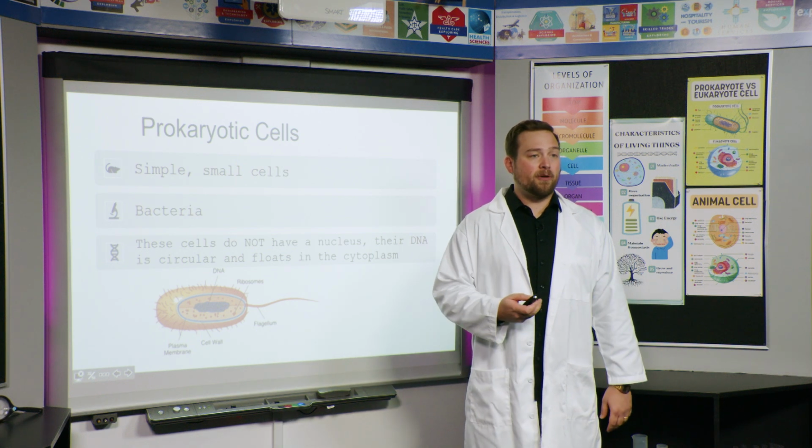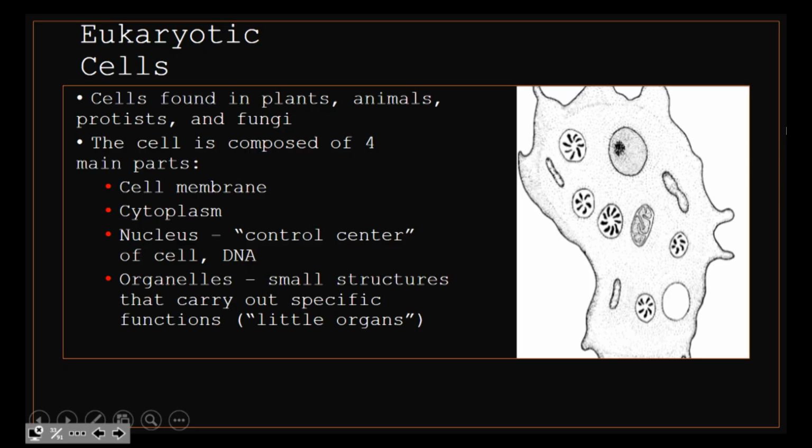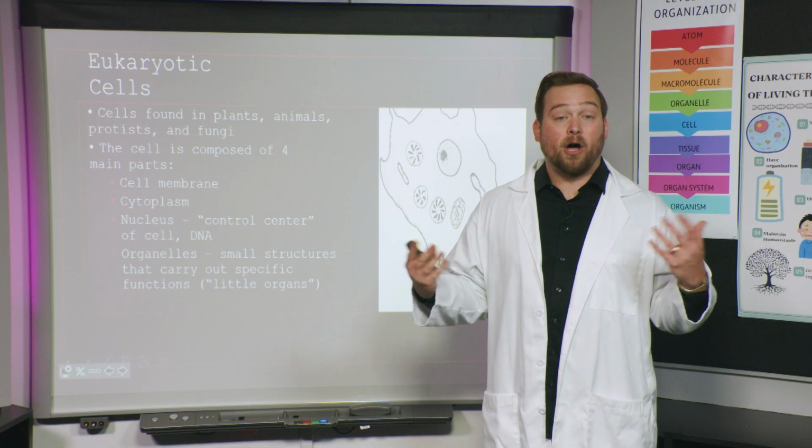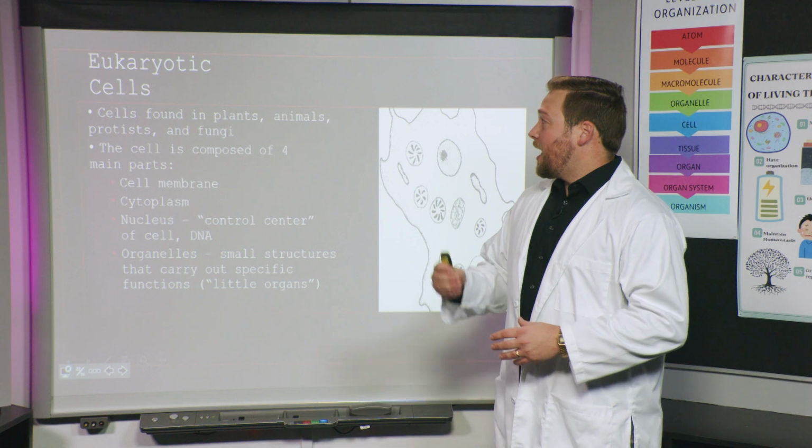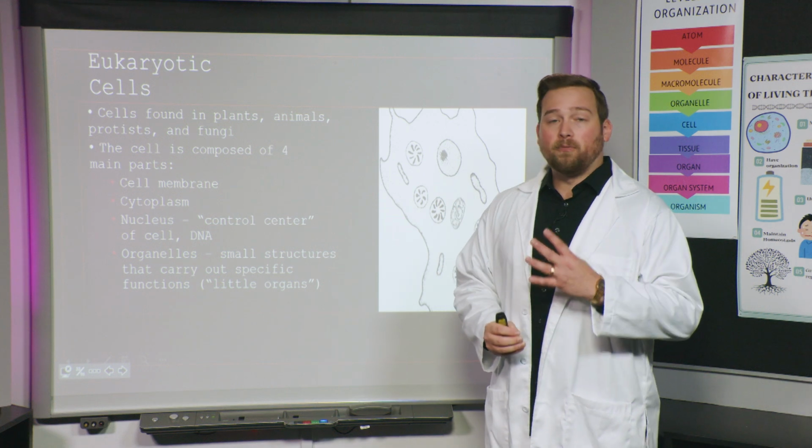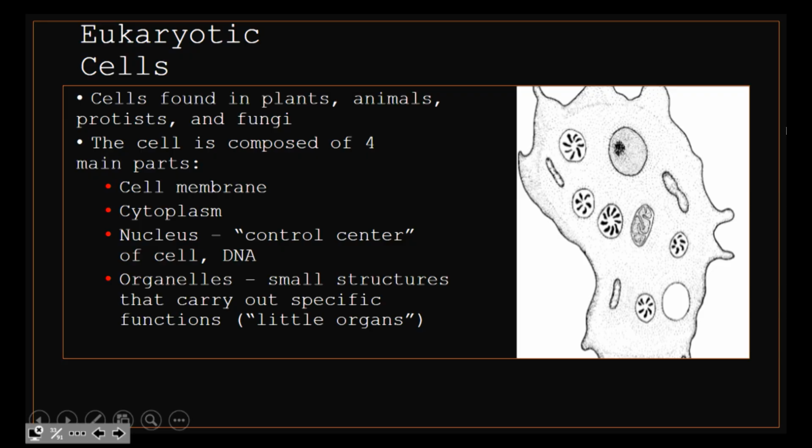Now I wanted to give you more information about eukaryotes. Okay? So here's some information about eukaryotes. Remember, you are a eukaryote. So I'm talking about the cells inside of your body right now. Eukaryotic cells can be found inside of plants, animals, protists, which are kind of like small animals, and then fungi. Okay? So eukaryotic cells are everything else other than bacteria. In eukaryotic cells, there are four main parts, and we've already talked about a couple of these.